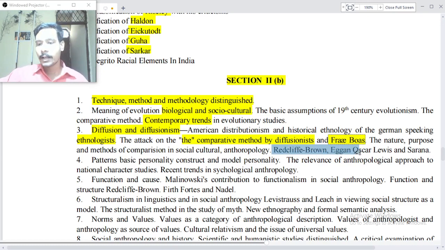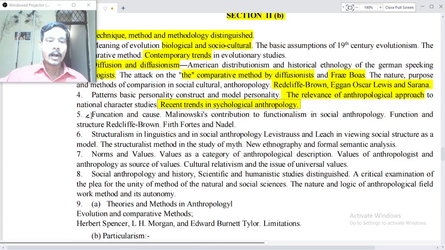Radcliffe-Brown, again Oscar Lewis and Sarnas, pattern, basic personality, construct and model personality, the relevance of anthropological approach to national character studies, a recent trend in psychological anthropology. Now, functions and causes. Malinowski's contribution to functionalism in social anthropology, functions and structure, Radcliffe-Brown, Firth, Fortes and Nadel. Structuralisms in linguistics and in social anthropology, Levi-Strauss and Leach in viewing social structure as a model.